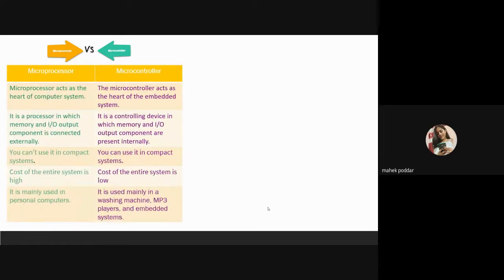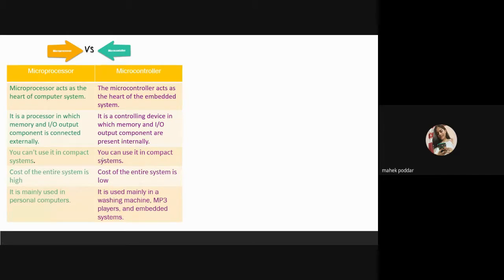So now let's see the difference between the microcontroller and the microprocessor. The first one is the microprocessor. It acts as the heart of any computer system. On the other hand, the microcontroller acts as the heart of any embedded system. In microprocessors, the memory and the input-output components are connected externally. On the other hand, in a microcontroller, the memory and the input-output components are present internally. Microprocessors can't be used in a compact system as the circuit is quite large. On the other hand, you can use a microcontroller in a compact system.